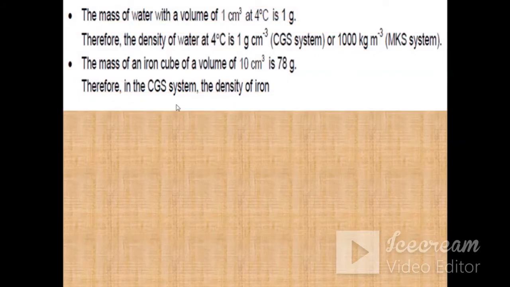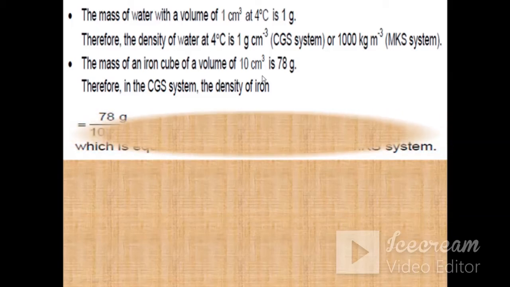Now, the mass of 1 centimeter cube of water at 4 degrees centigrade is 1 gram, and the mass of an iron cube of volume 10 centimeter cube is 78 grams. So you can see from this comparison that certainly the unit volume of iron contains a much greater amount of matter as compared to the water.